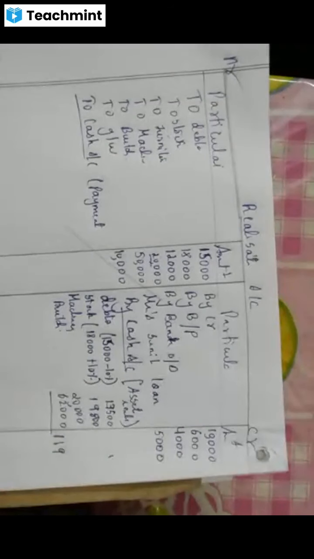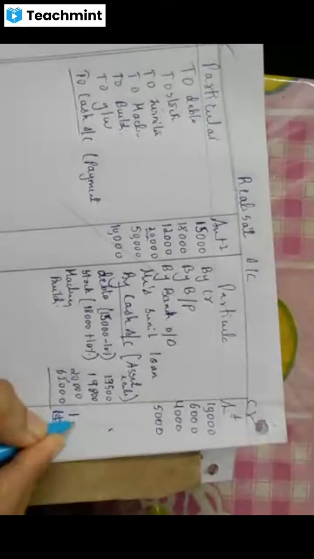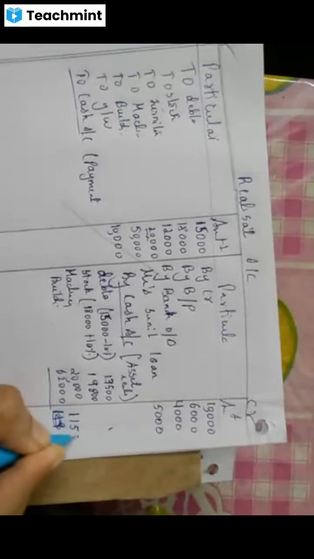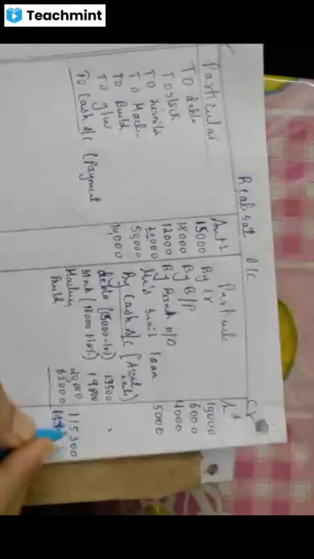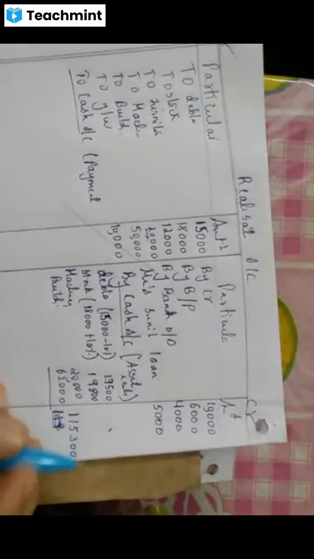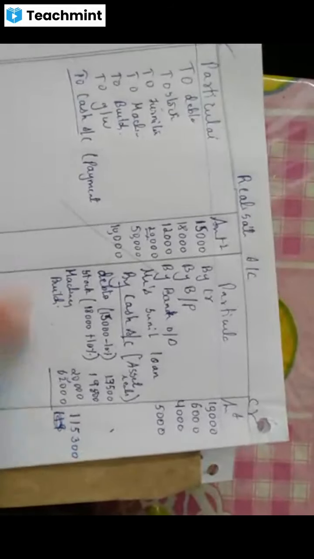Yeah, 1,15,300, is it? Okay. 1,15,300. Okay, this much we get, correct? Okay, this part is done now.